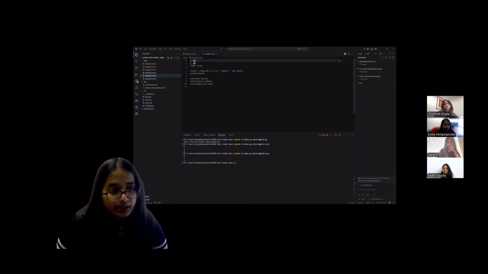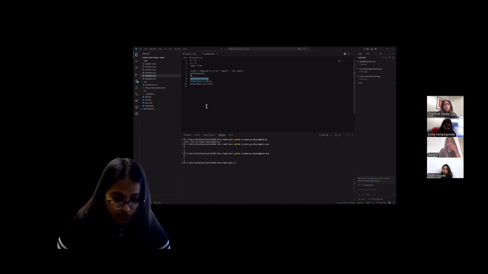We have assigned a value a as 7 and b as 3. We ask a condition: if a is equal to b, then we get "not equal" because of the ternary. We get false for this value, since a is not equal to b. Then we are going to print not false here, and the print value of not false gives true, because 7 is not equal to 3.